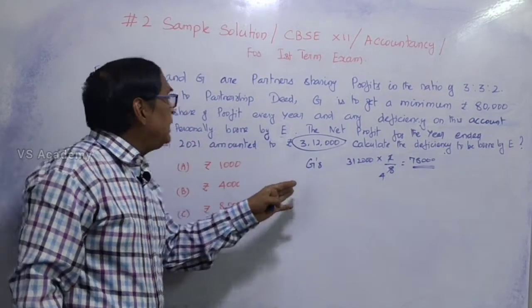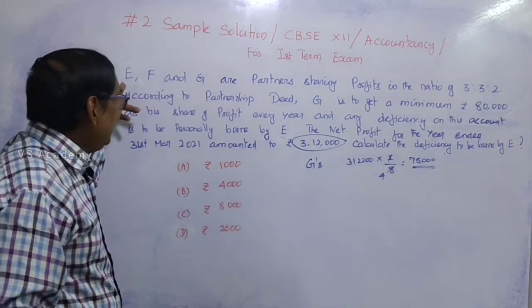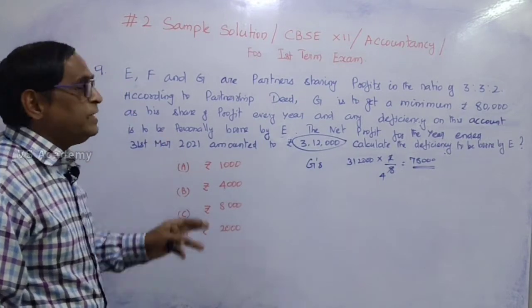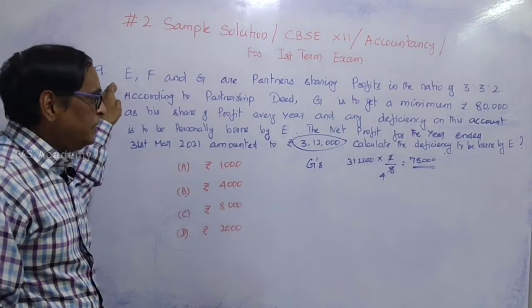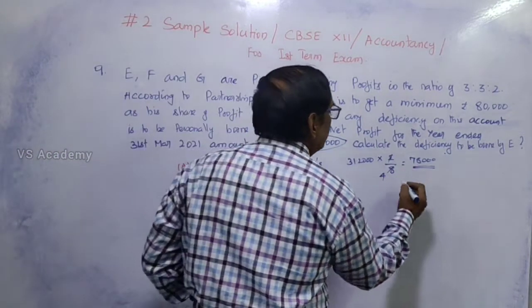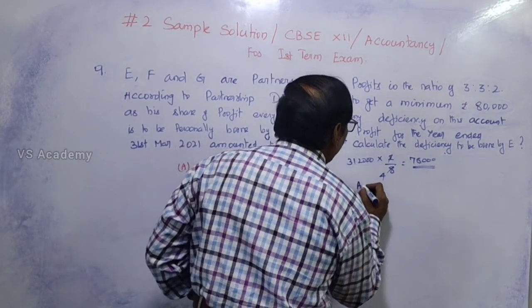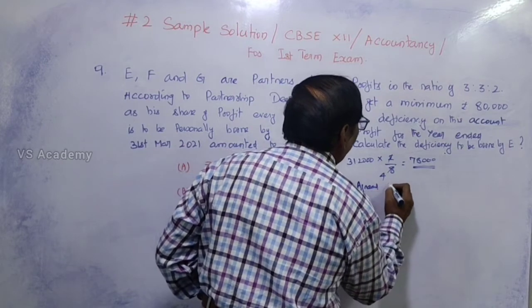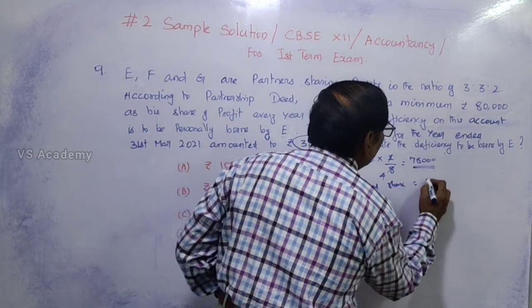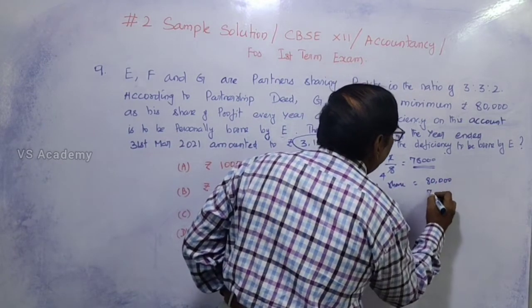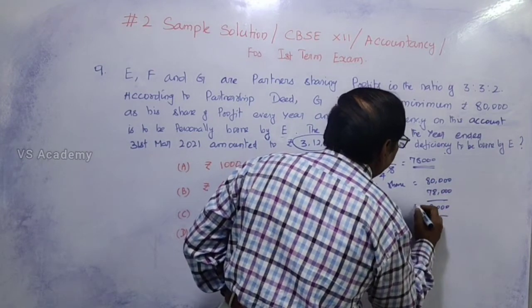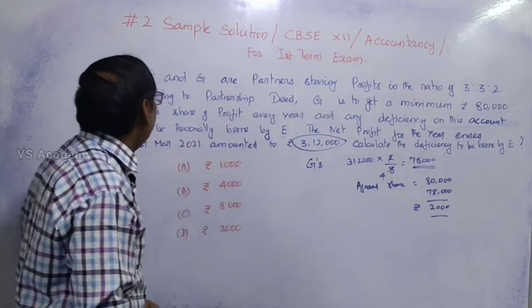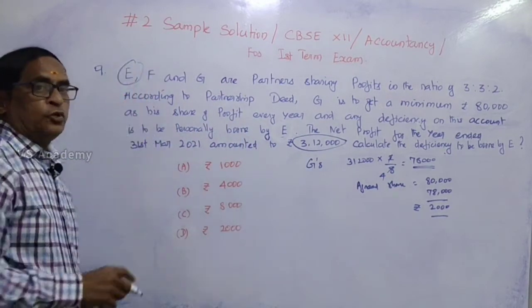But the guarantee is given by the partner E to meet any deficiency; he will bring in the balance. The actual share is 78,000 rupees, but the agreed, guaranteed share of profits is 80,000 rupees. So the remaining will be the deficiency. 2,000 rupees will be the deficiency. It has to be borne by the partner E. So this is the correct answer.